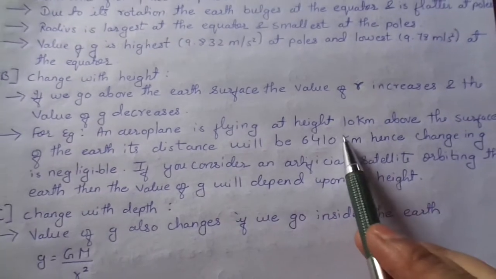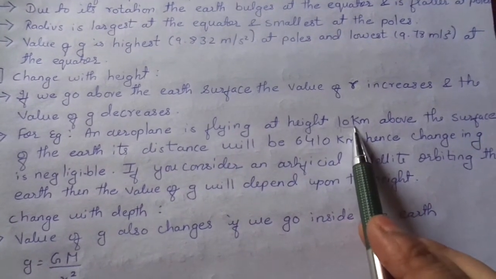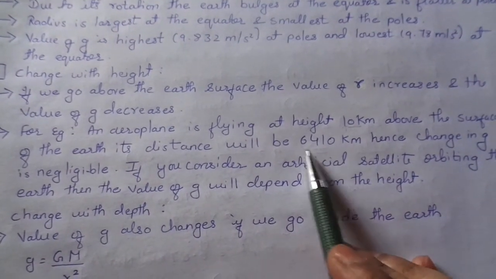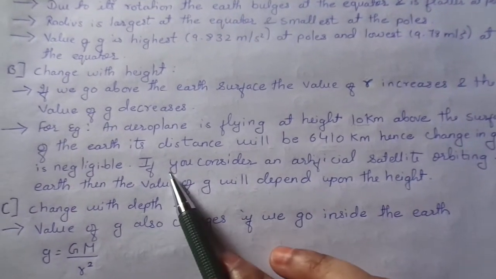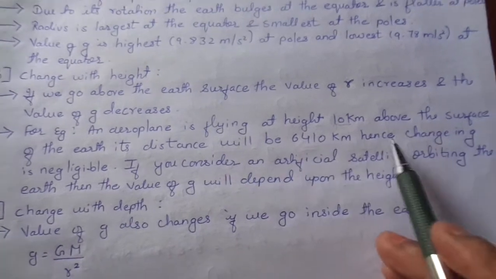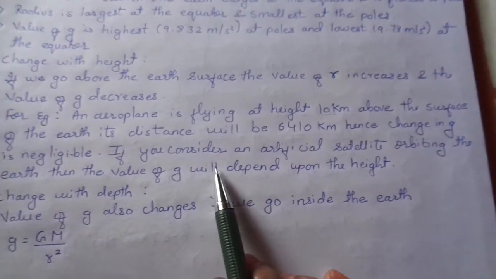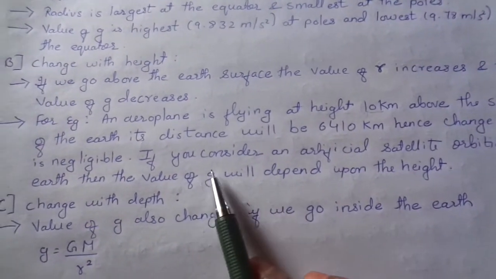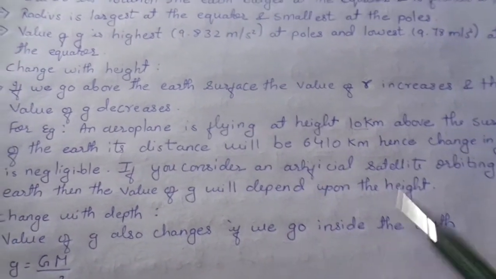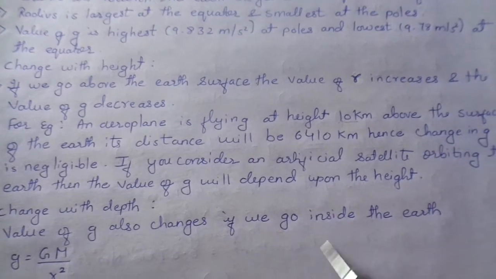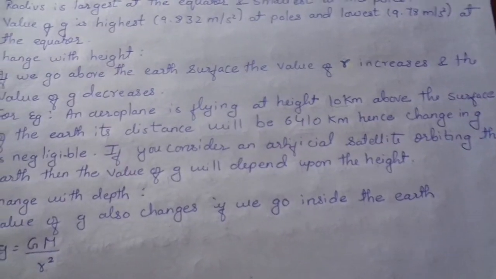So if the aeroplane is flying at 10 km, it will become 6410 km. Hence this change is negligible because only 10 km has been added. You can consider the value of g to be the same. It will not differ much.